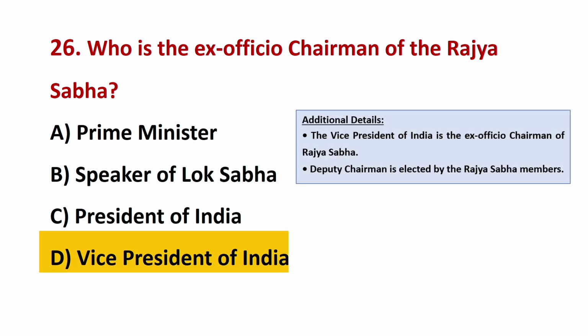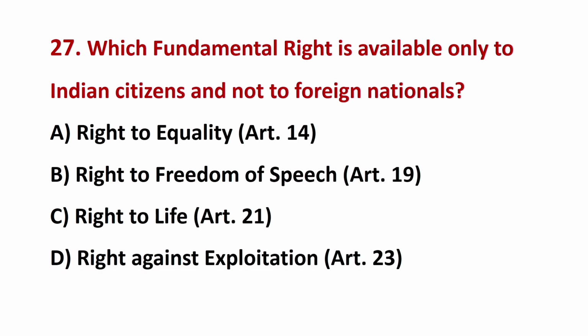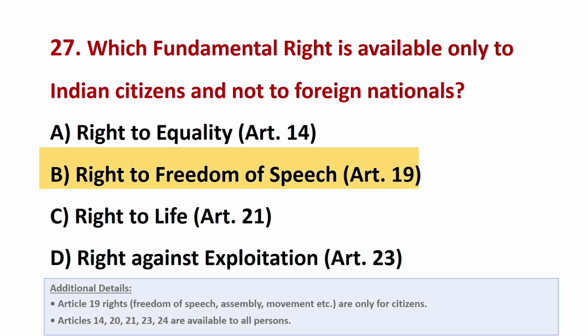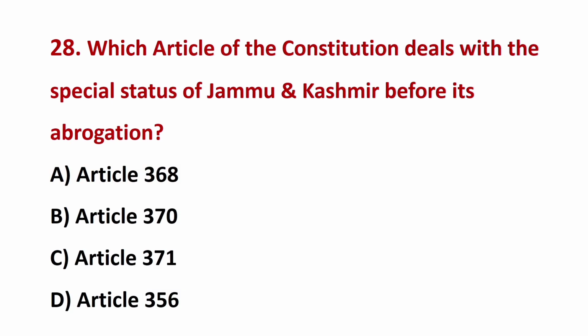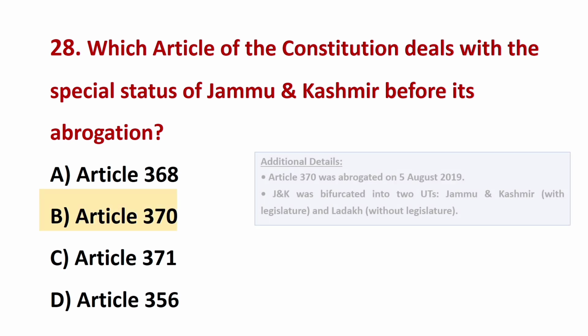Vice President of India. Which fundamental right is available only to Indian citizens and not to foreign nationals? The correct answer is B. Right to freedom of speech, Article 19. Which article of the Constitution deals with the special status of Jammu and Kashmir before its abrogation? The correct answer is B.